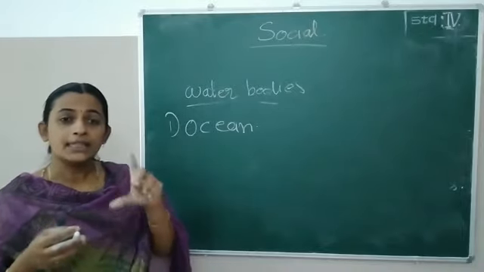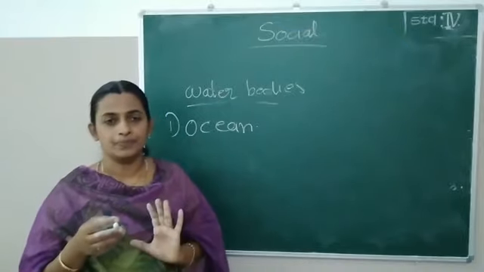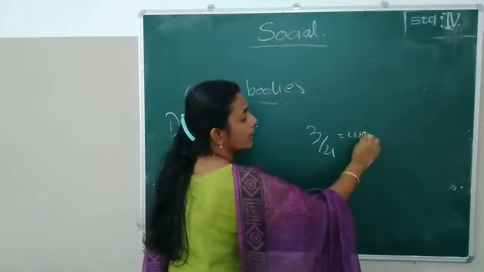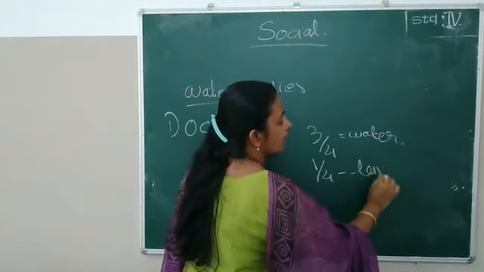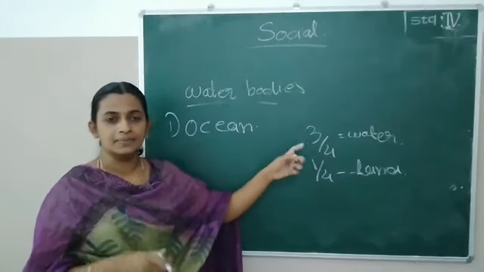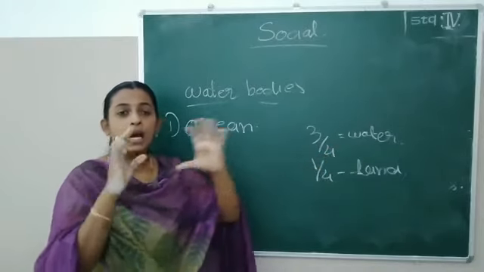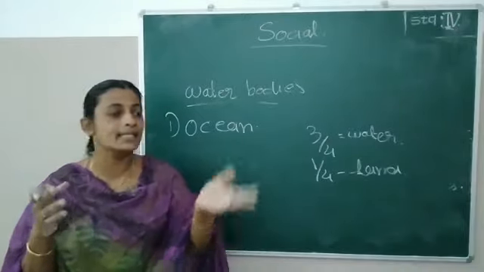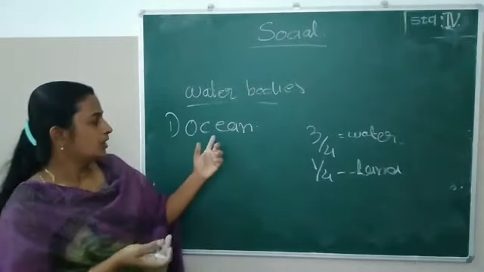Why? Because 3/4 portion of our earth is covered by water. Only 1/4 portion is covered by land area. You look, that much water is there on our earth. That is why earth looks like a blue planet. While we are taking the picture of our earth from other planets, we can see the earth like a blue bowl. So which are the water bodies?